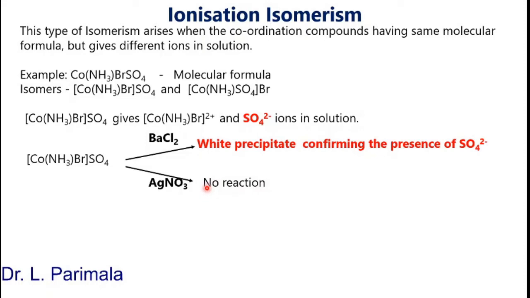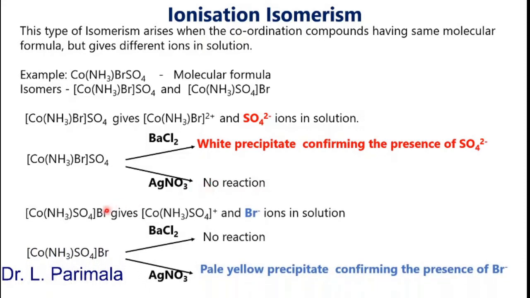Let us take the other isomer. When you dissolve this isomer in water, here you have bromine outside the coordination sphere. What happens? You will again get two ions, one complex ion and one simple ion. Since bromine is outside the coordination sphere, it will come out and bromide ion will be present in the solution, and sulfate ion is inside the coordination sphere, so it cannot come out. It is present in the complex ion along with cobalt and ammonia.